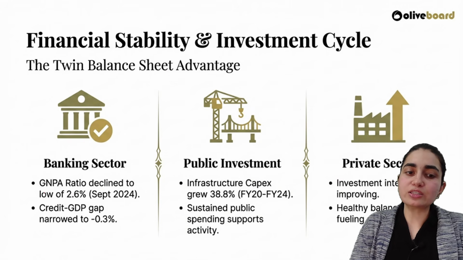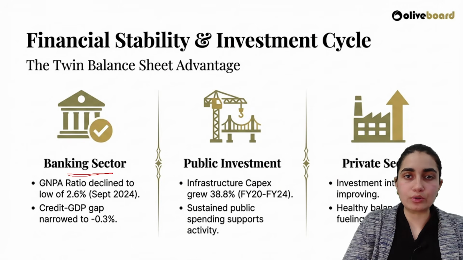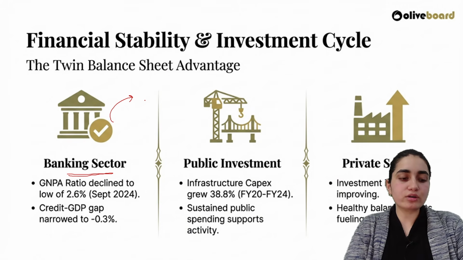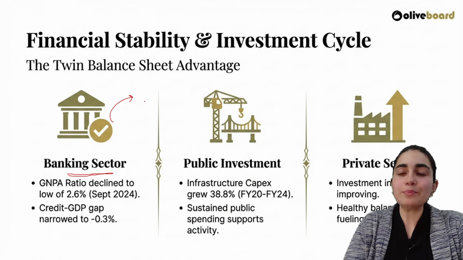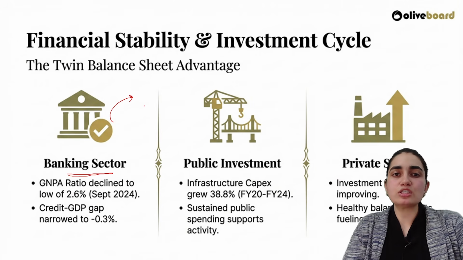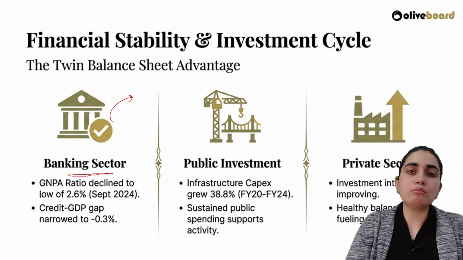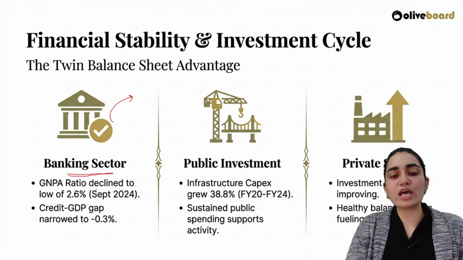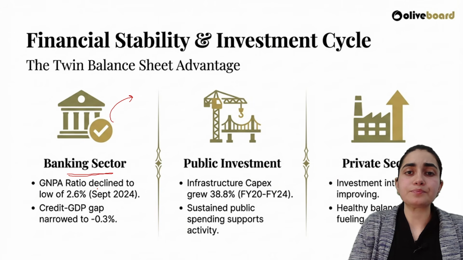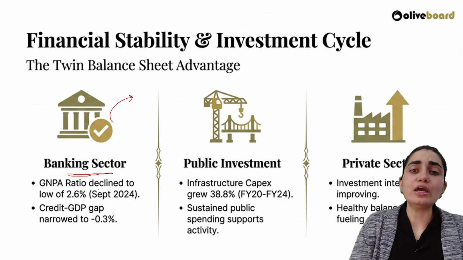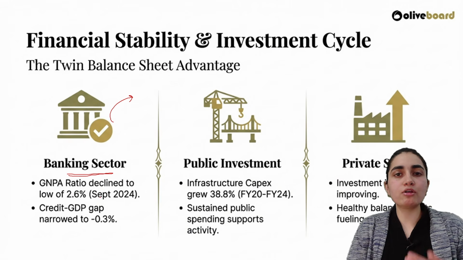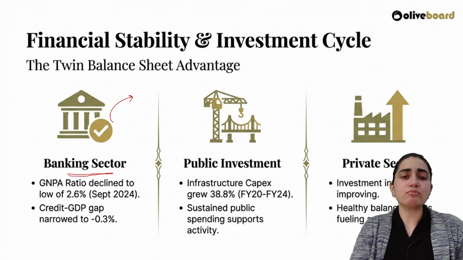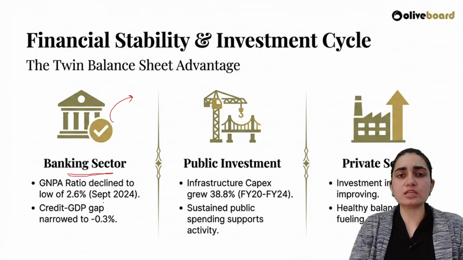Okay, along with that, this also says that we are having financial stability here because of three factors. The first says that the banking sector is also performing very well, right? In the coming lectures, whenever we talk specifically about the banking sector, I'll tell you what the credit ratio is today, and what specific data it is, right? But for now, just remember that when I'm specifically talking about our NPAs and GNPAs here, the ratio has declined, right? You remember about bad loans? GNPAs are the ones where you're not at all able to repay your loan for the longest period of time, then you get NPA in front of your name. It means this is not at all able to repay the money, as in bad loans.